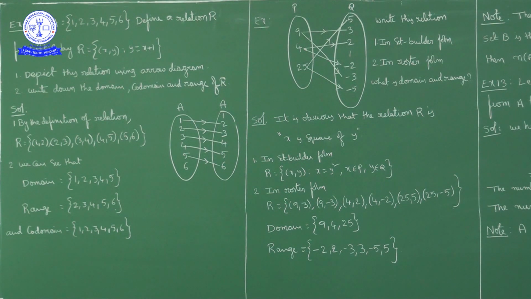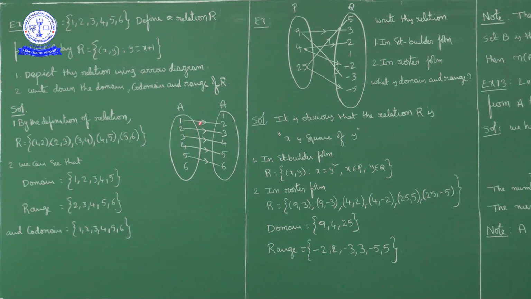By the definition of the relation, R is the set of ordered pairs (x, y) where y = x + 1. So R is the set containing the ordered pairs (1, 2), (2, 3), (3, 4), (4, 5), (5, 6). When x is 5, y is 6. When x is 6, y is 7, but 7 is not in this set. So this relation contains the ordered pairs (1, 2), (2, 3), (3, 4), (4, 5) and (5, 6).